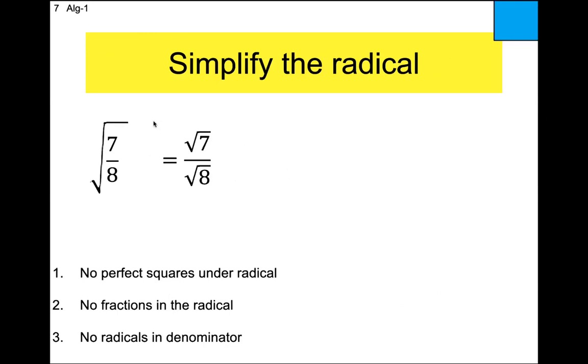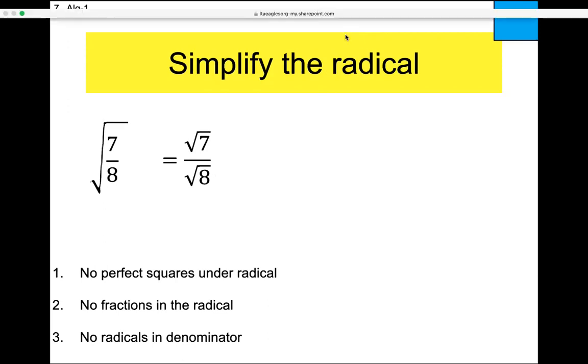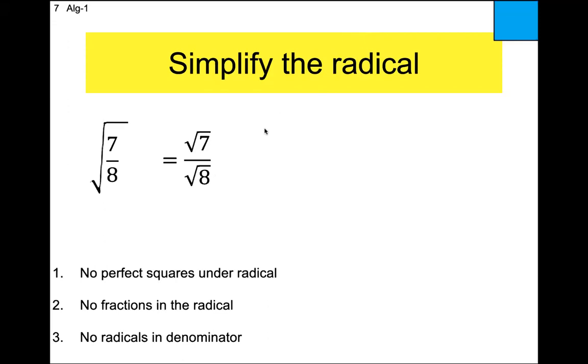All right. Well, the top isn't going to give us any problem. There's no fraction in the top, but the bottom does. Well, first off, I got the square root of 8. So there is a perfect square inside of the square root of 8. And by the way, you're going to do this lots of times where you're going to see a square root of 8 and you're going to be comfortable. In fact, some of you are going to memorize the answer and you can already write the answer. We can write the square root of 8 is 4 times 2. Square root of 4 is 2. So I get that big honking mess right there.